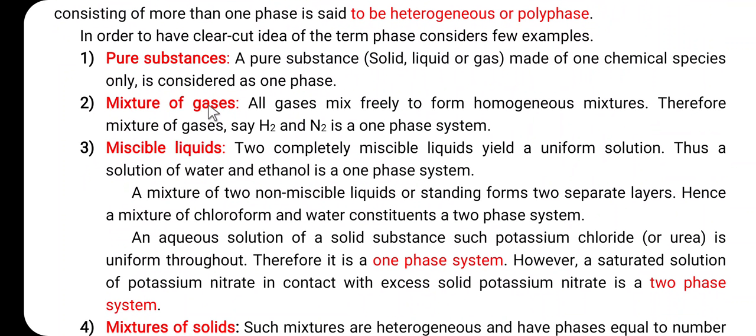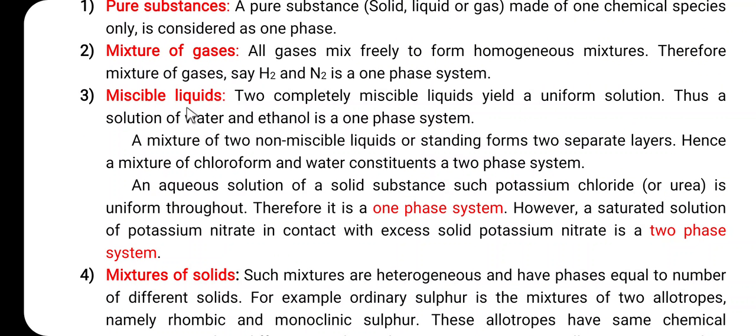Second example, mixture of gases. All gases mix freely to form a homogeneous mixture. Therefore, a mixture of gases such as hydrogen and nitrogen is a one phase system, or hydrogen plus nitrogen plus carbon dioxide, again it is a one phase system. So in case of a mixture of gases, P is equal to 1.